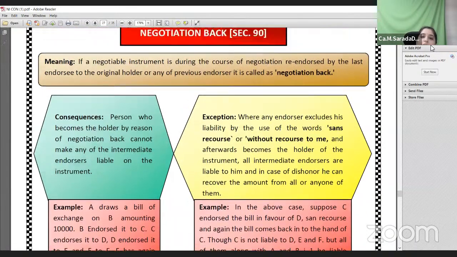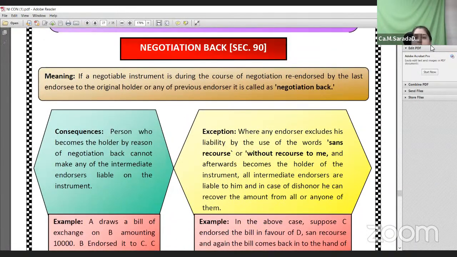Okay. So what is this negotiation back, ma'am? Negotiation back happens when the instrument travels in a circular motion. For example, when the instrument is traveling from A to B, B to C, C to D, D to E, and again from E to A. Then who became the holder of the instrument again? A became the holder of the instrument.